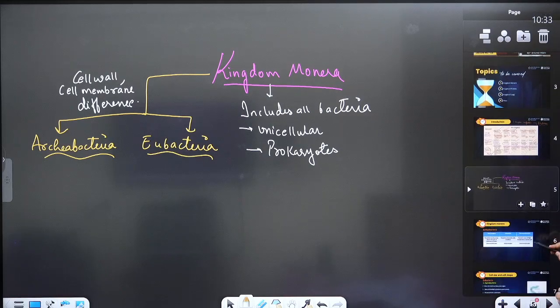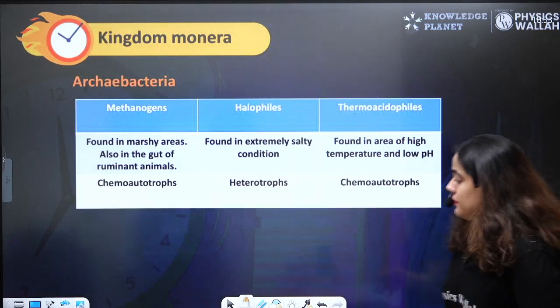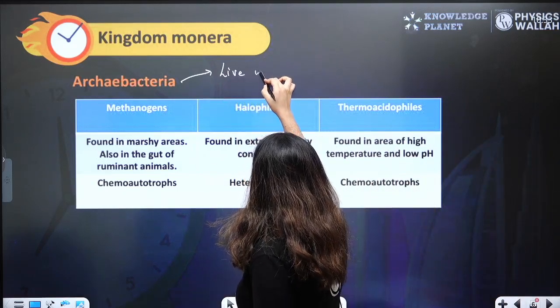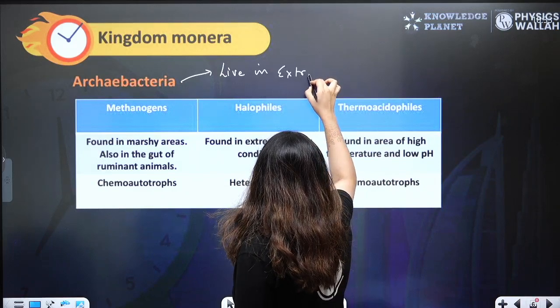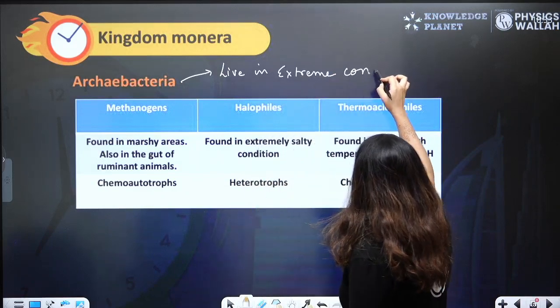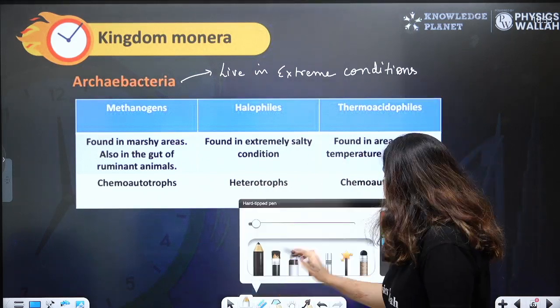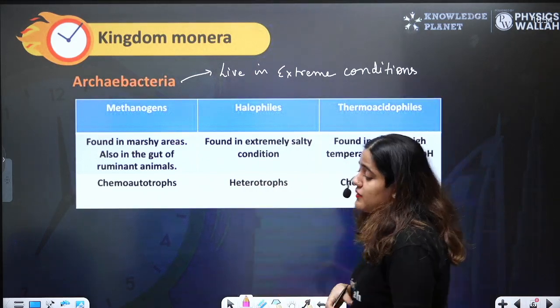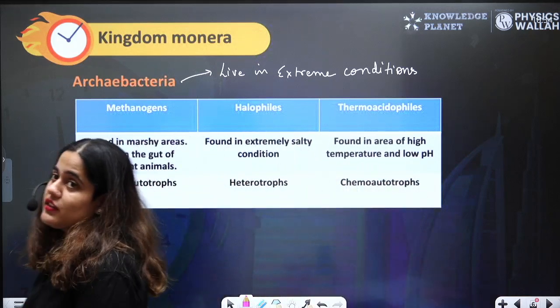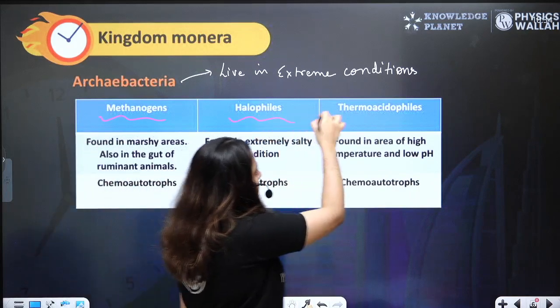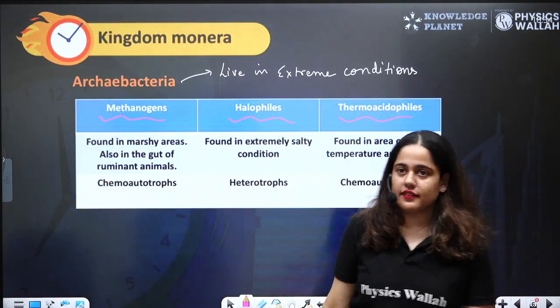Let's first discuss Archibacteria. Better remember that Archibacteria live in extreme conditions. They like to live in extreme temperature, extreme pH, extreme salty condition. So there are three types of Archibacteria: methanogens, halophiles, and thermoacidophiles.